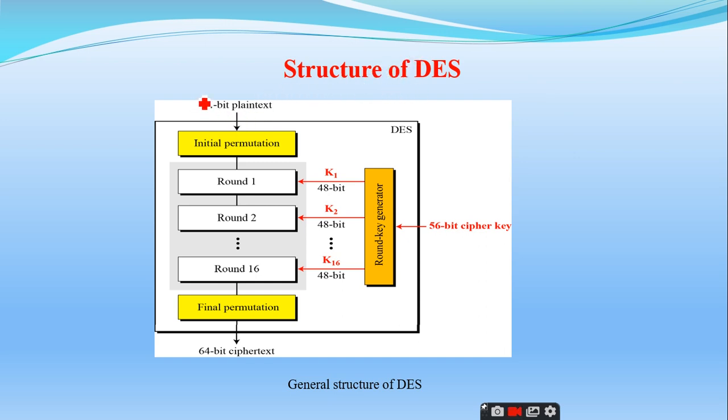So you can observe here that this is the 64-bit plain text that is given by the user, and the first step it will do is go for the initial permutation. So this is the initial P box.